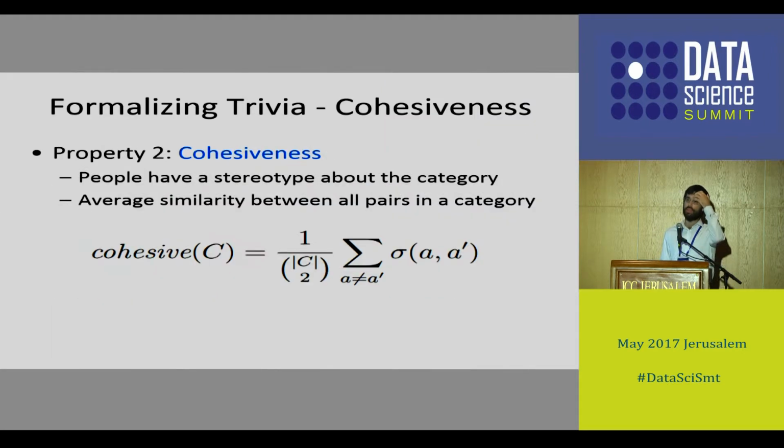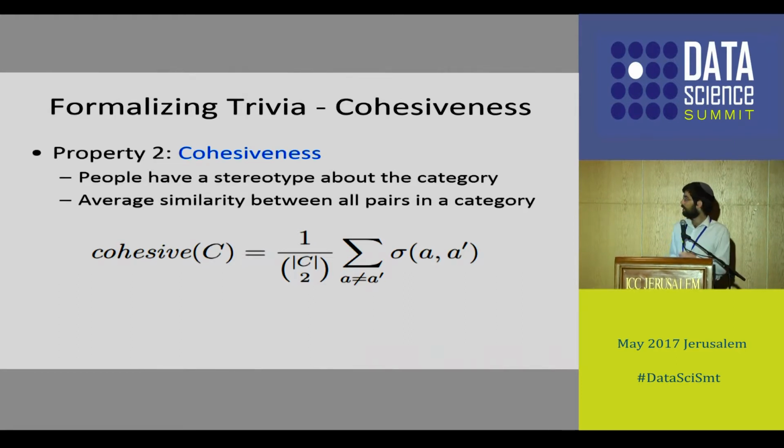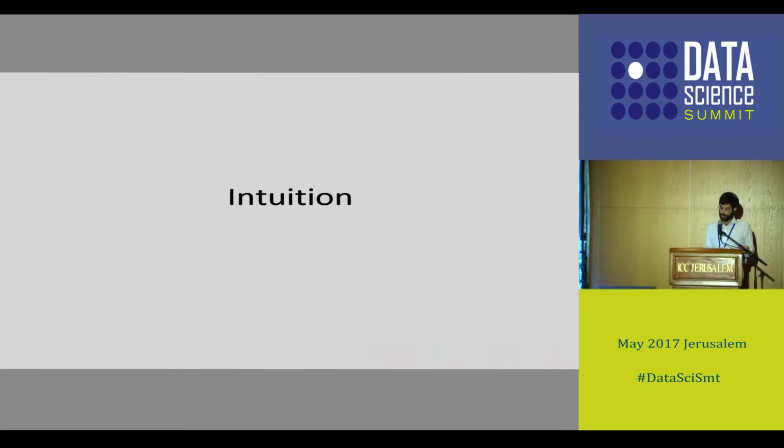So how do we formalize this notion of a stereotype? We define it as cohesiveness. Basically it means how cohesive this category is as a group. So cohesiveness will simply be the average similarity between all pairs of articles in that category, which defines our expectation, our stereotype of that category.